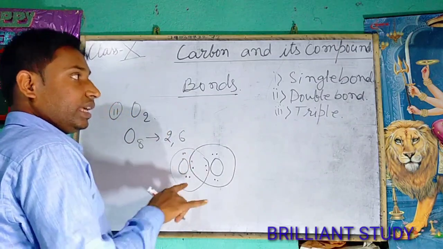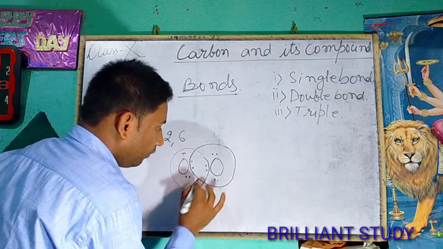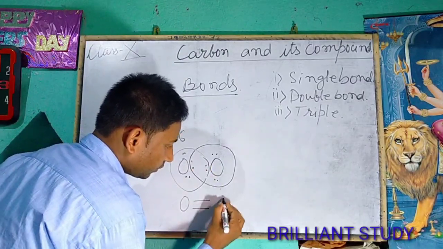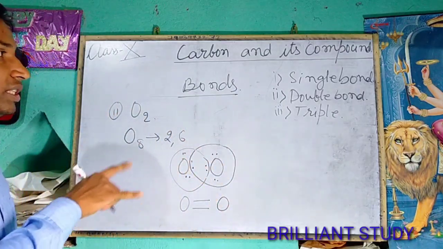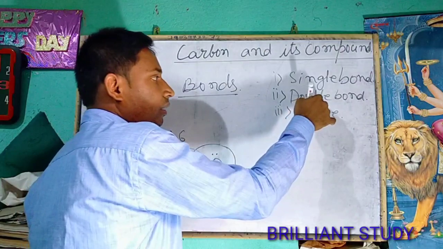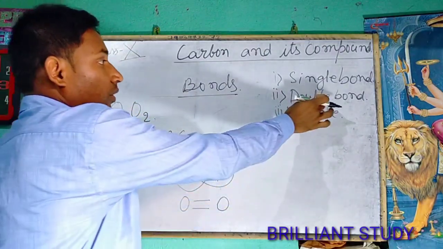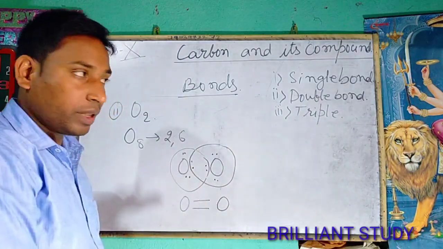Then in this case there will be double bond, and the double bond is denoted by double lines.